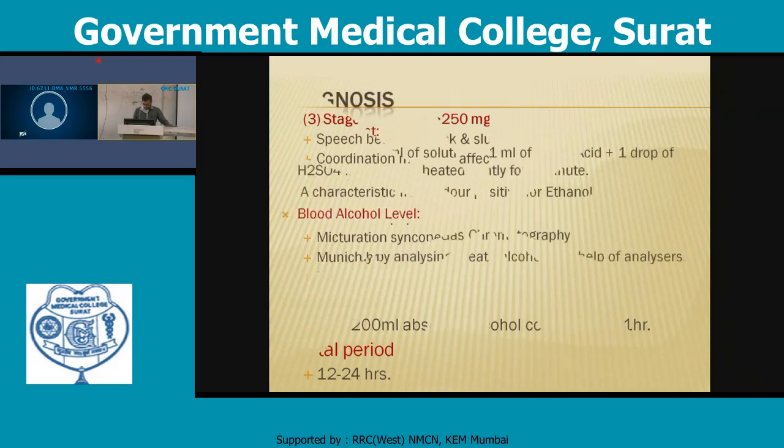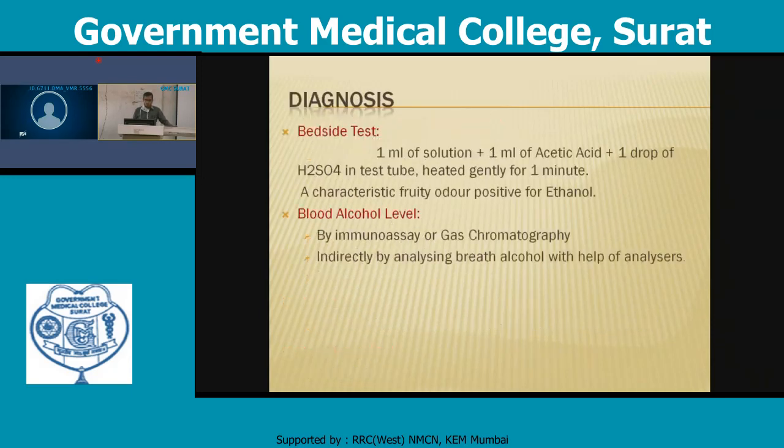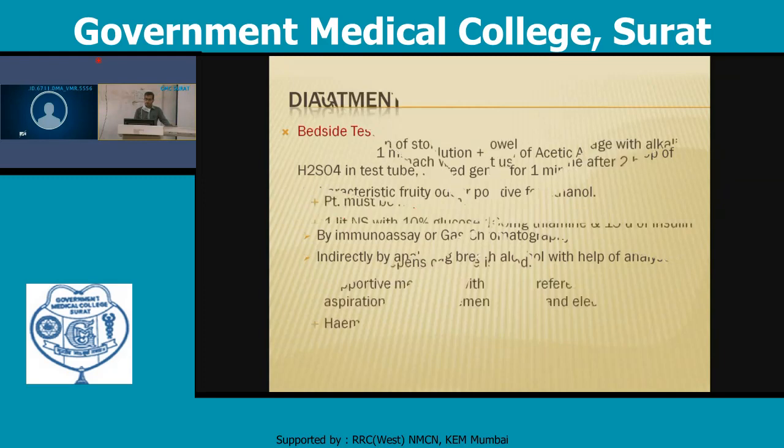Diagnosis, bedside test: 1 ml of solution plus 1 ml of acetic acid and 1 drop of sulfuric acid in a test tube, heated gently for 1 minute. A characteristic fruity odor is positive for ethanol. Blood alcohol level is measured by immunoassay or gas chromatography, and indirectly by analyzing breath alcohol with the help of an instrument known as a breath analyzer.